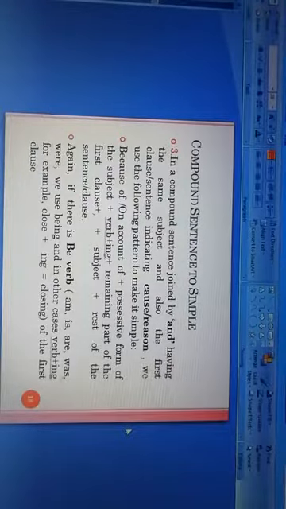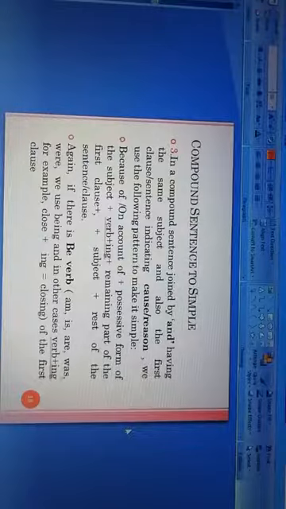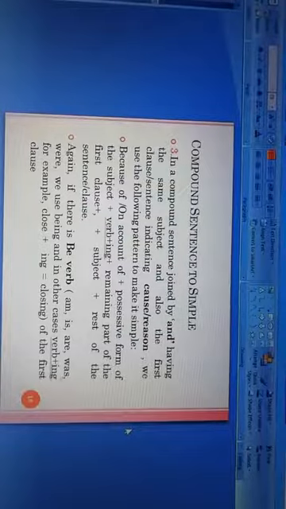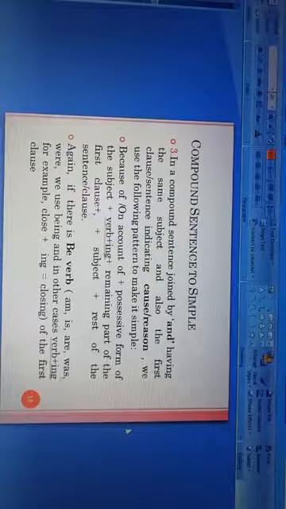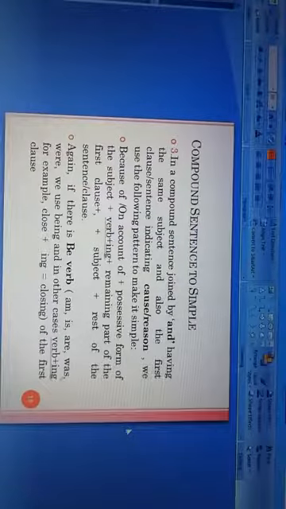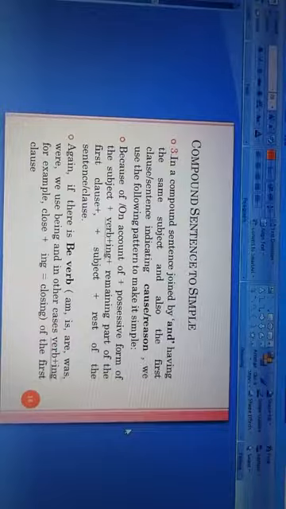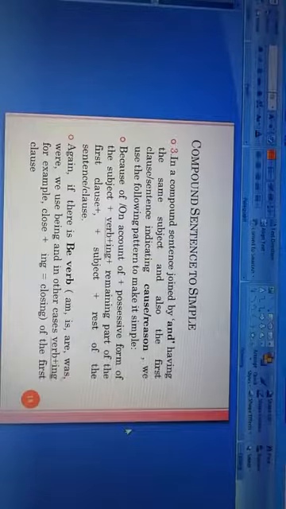Now the third one. In a compound sentence joined by and, having the same subject and also the first clause or the first sentence indicating cause or any reason, we use the following pattern to make it simple. So, a compound sentence joined by and, having the same subject and also the first clause indicating cause and reason.